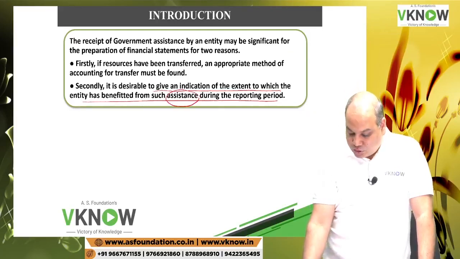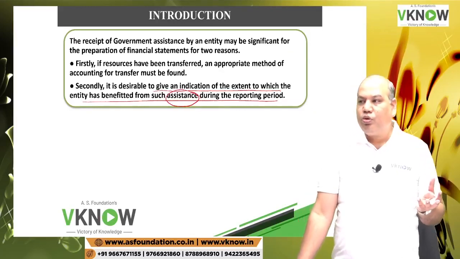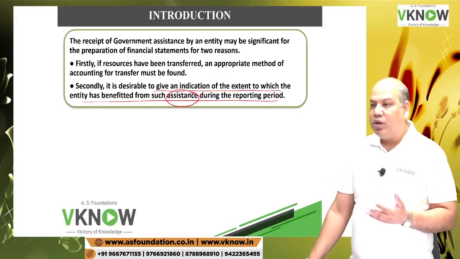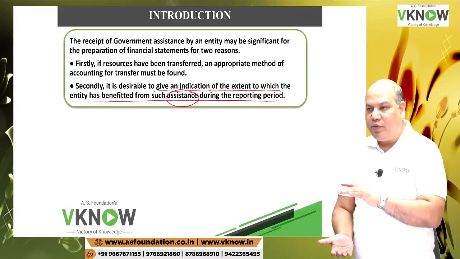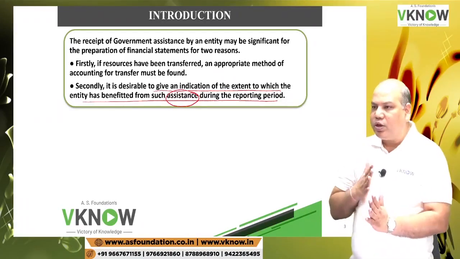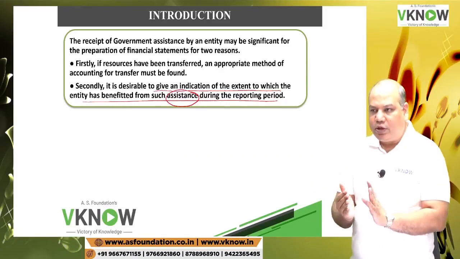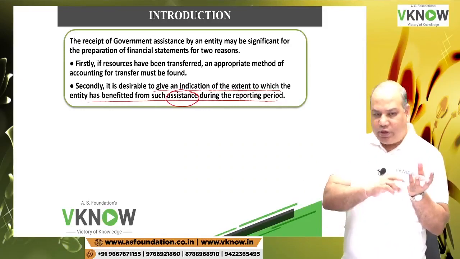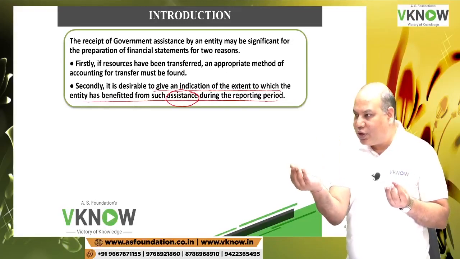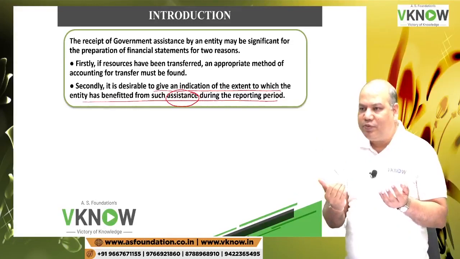So disclose government assistance that you have received, because this is not going to be repeated every year. Am I right? Every year government grant will not come, every year government assistance may not come. Plus this is some additional advantage you are getting compared to other entities. So if I am comparing the performance of different entities, I must know that this entity has got some government assistance, whereas the other entity does not. Last year's performance with this year's performance.